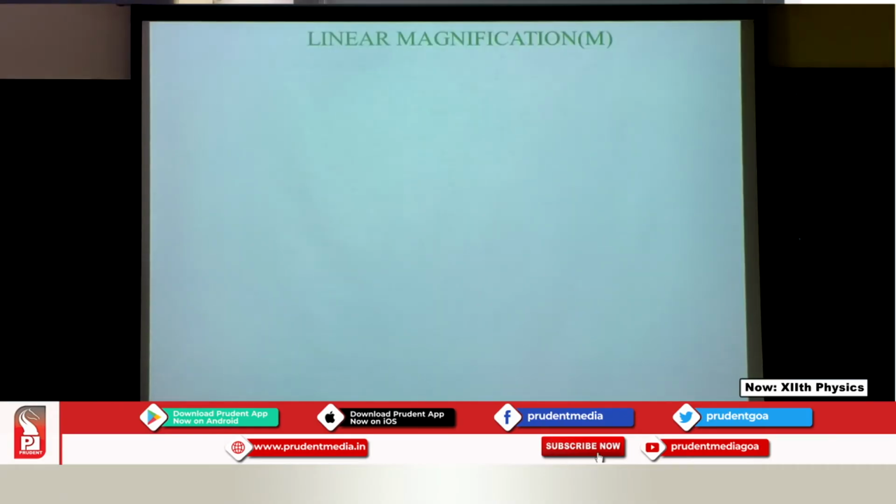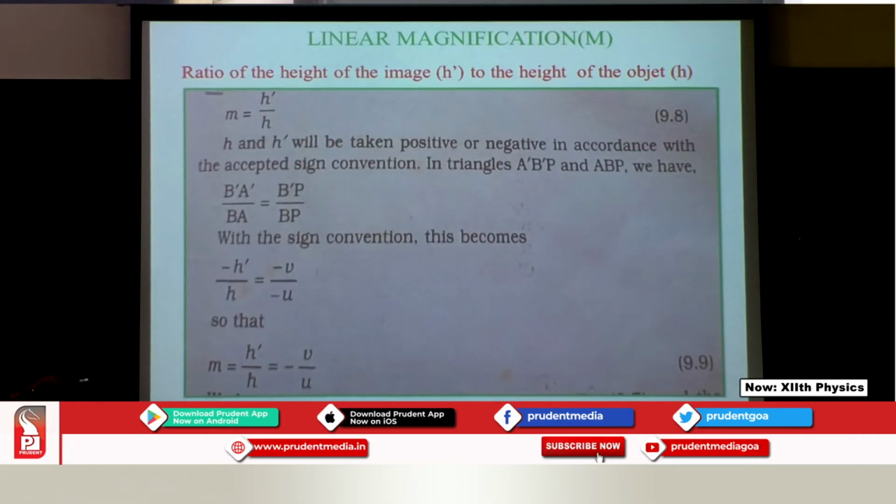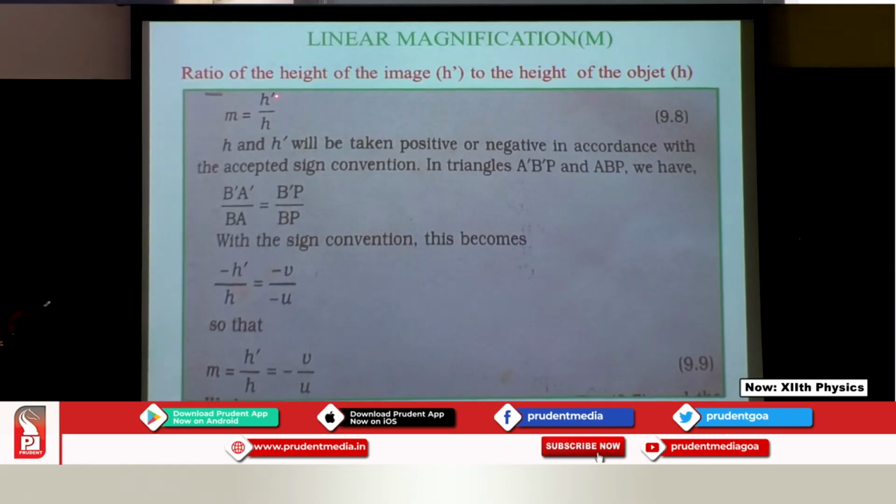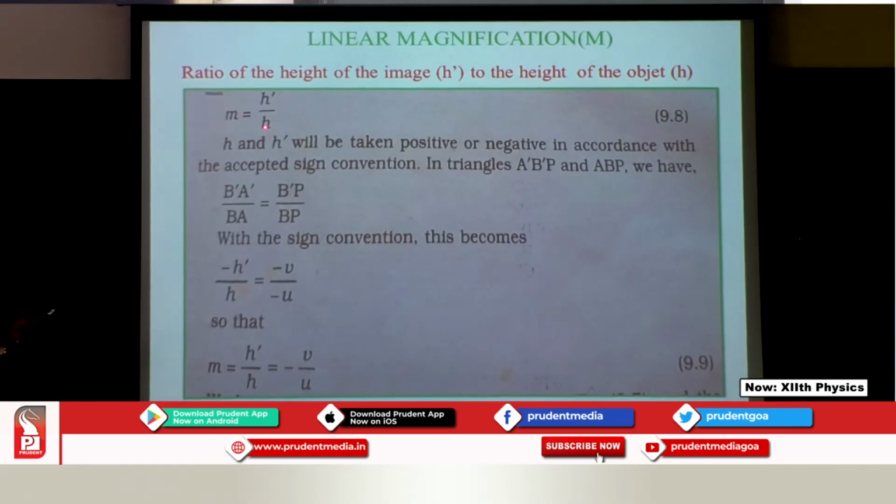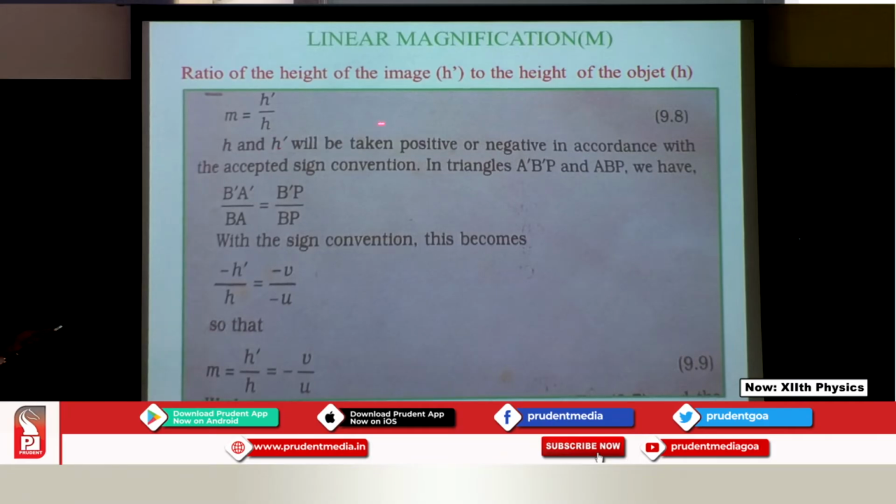So let's go ahead. So moving on to the linear magnification. Now what is linear magnification? It is the ratio of height of the image to the height of the object. So M, I have given it as h dash upon h. Now h and h dash will be taken as positive or negative as per the sign convention, and I have already told you all how do we take the sign convention.